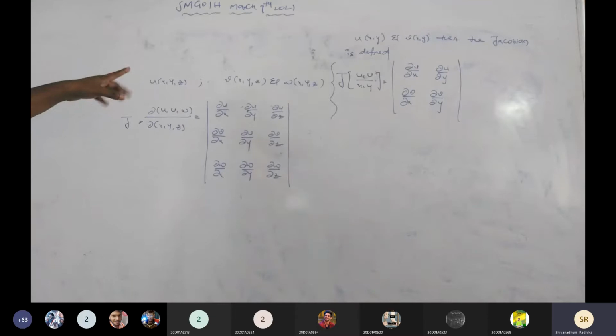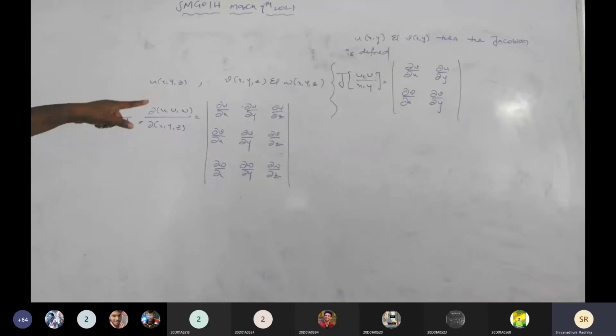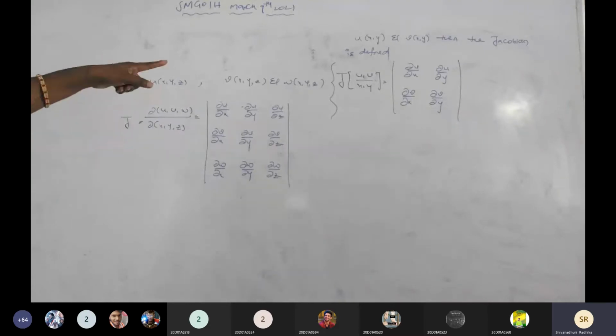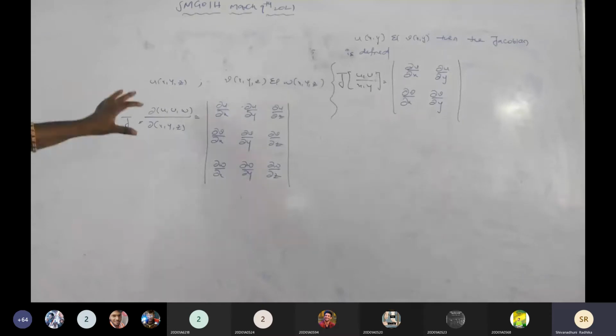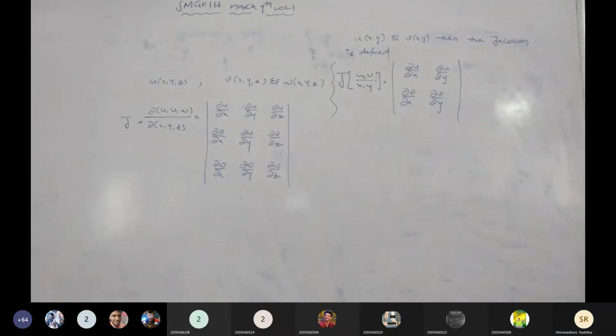X, Y, Z are the variables, those are the independent variables. Now the Jacobian is defined by the determinant of the partial derivatives of the given function with respect to the independent variables. Is it clear? So this is a Jacobian. Simply, determinant of the partial derivatives. Clear, all of you?